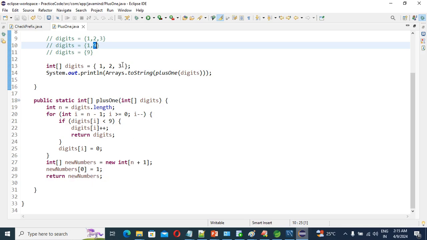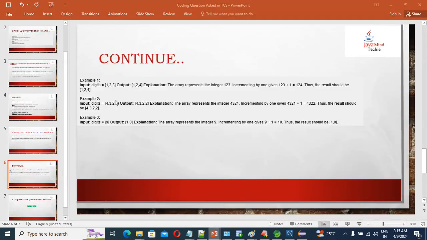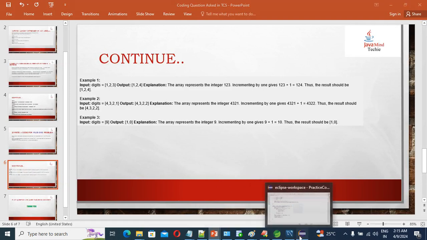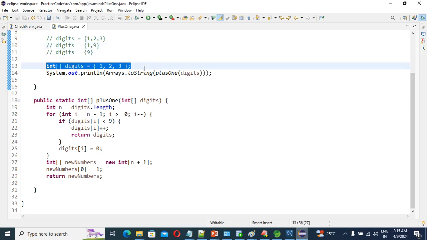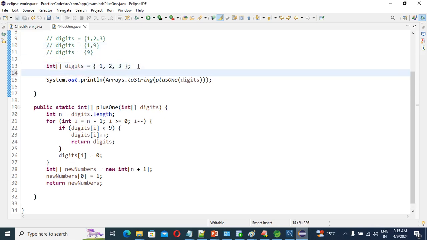Okay guys, so we will see our second input. As per our example, 4 3 2 1, guys. I will give 4 3 2 1. Come here, just copy this one, come here, Control V, and just comment this.